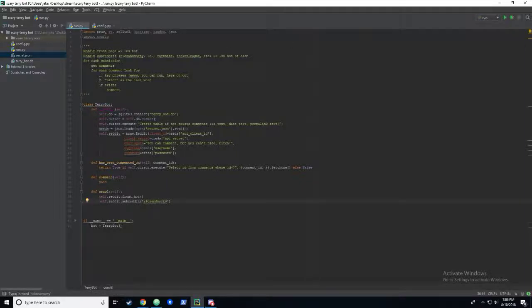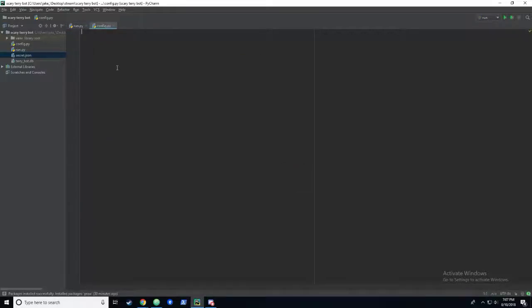And that would go ahead and grab the subreddit itself, and then we would also want to grab the top 100 hot things, right? The hot submissions. So that would be great. However, you can see I don't want to have to type out every single subreddit we want to hit. So this is where the config file could come into play.